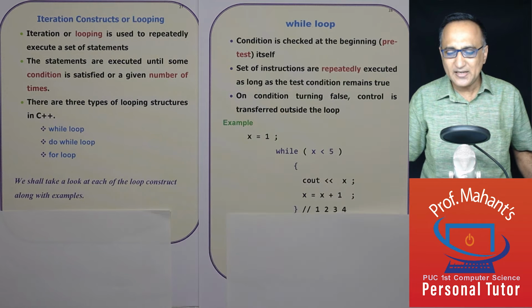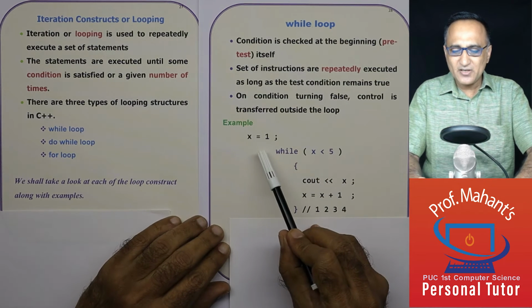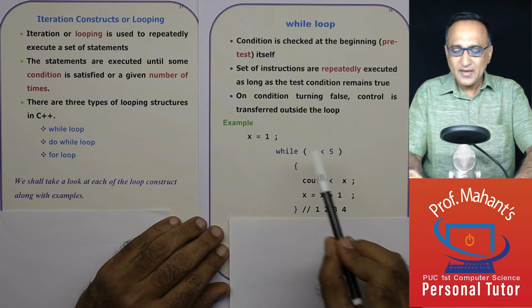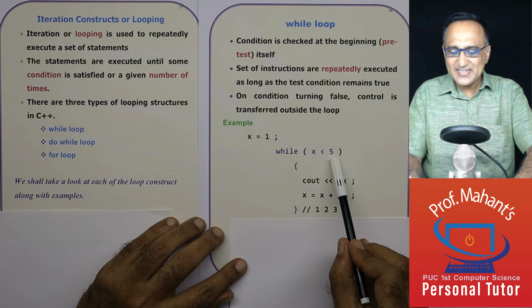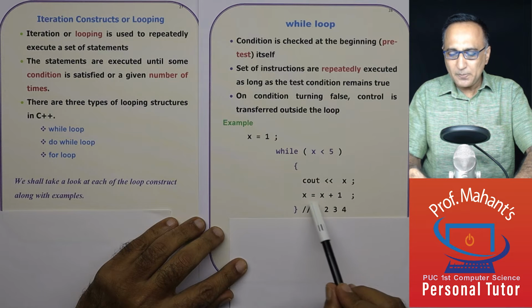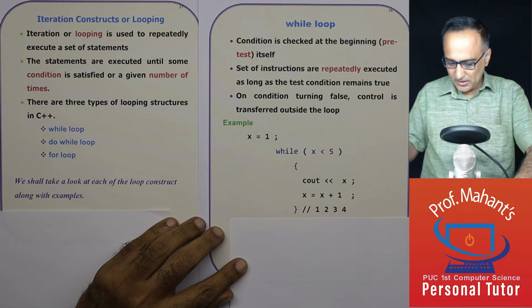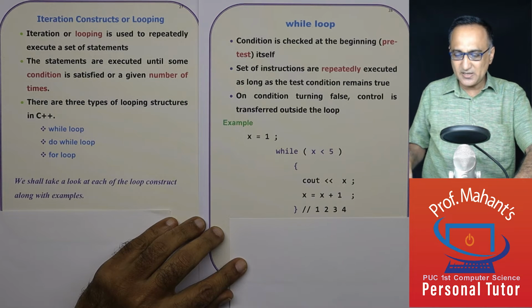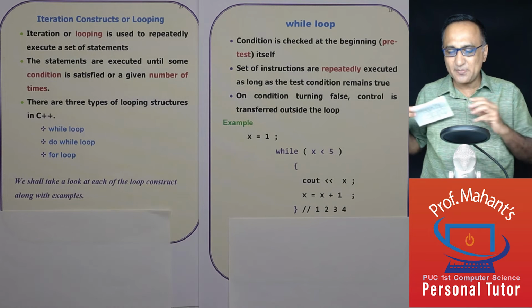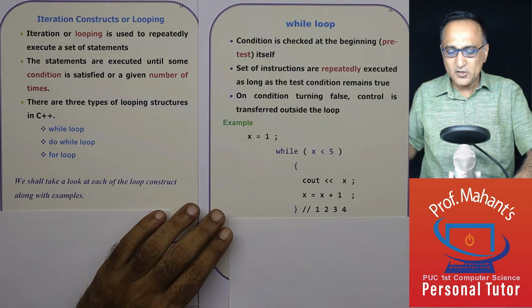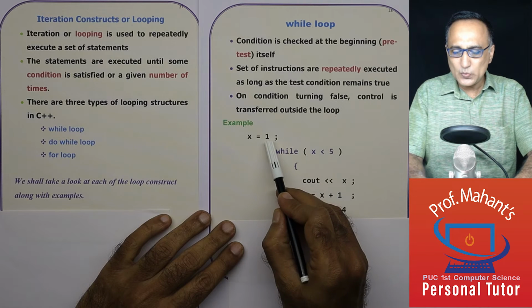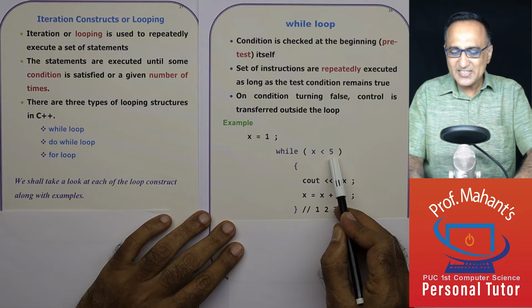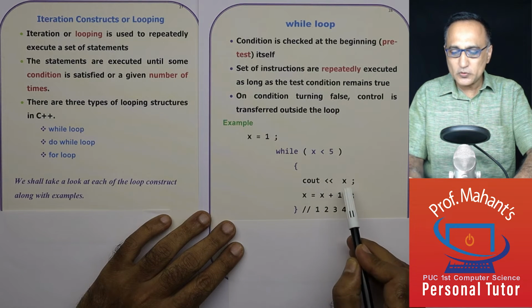Before looking into the theory, take a look at this particular example here. I have given x the value 1. As long as x is less than 5, I am going to repeat these statements. What do I mean by repeat these statements? I am going to execute these statements again and again. So initially x is 1. 1 is less than 5. This condition is true. So I am going to print the value of x as 1.